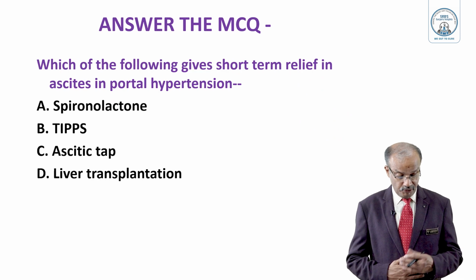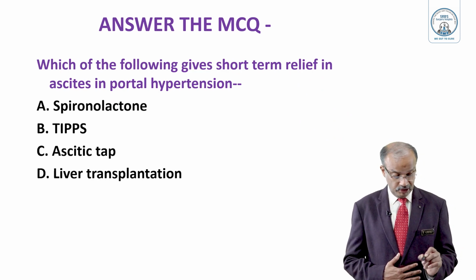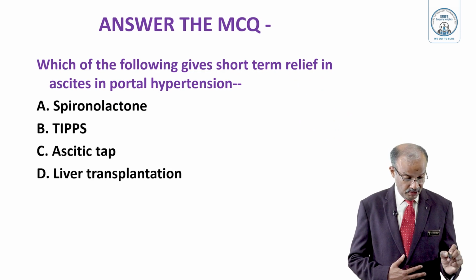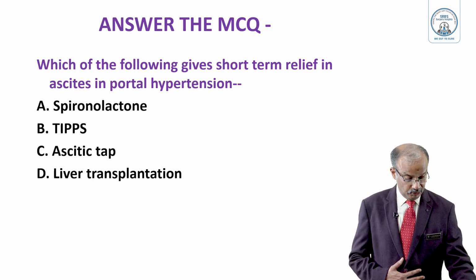Answer the MCQ. Which of the following gives short-term relief in ascites in portal hypertension? A. Spironolactone, B. TIPS, C. Ascitic tap, D. Liver transplantation.